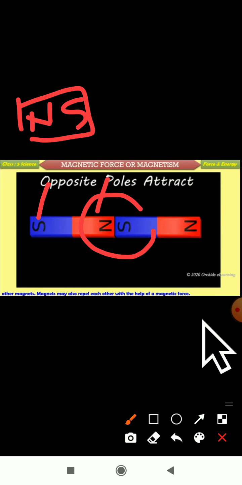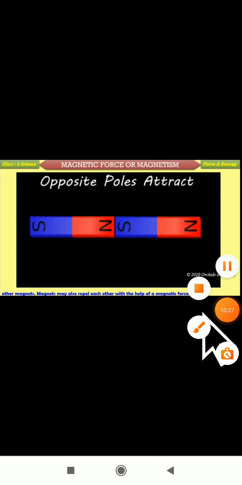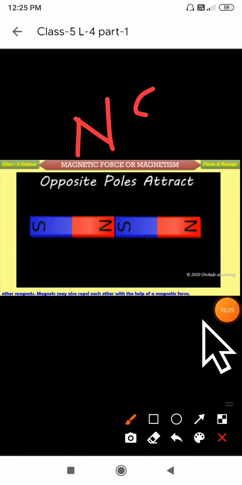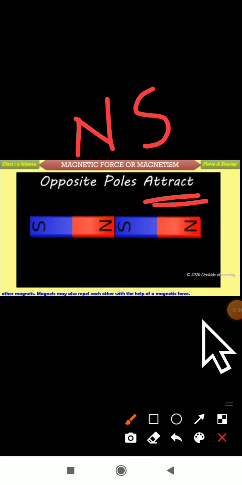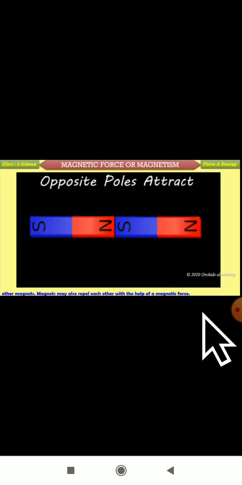North and south poles will attract. They are opposite poles. But south poles will repel each other, and north poles will repel each other. North-south attract, south-north attract. This is all about the concept of magnetic force.